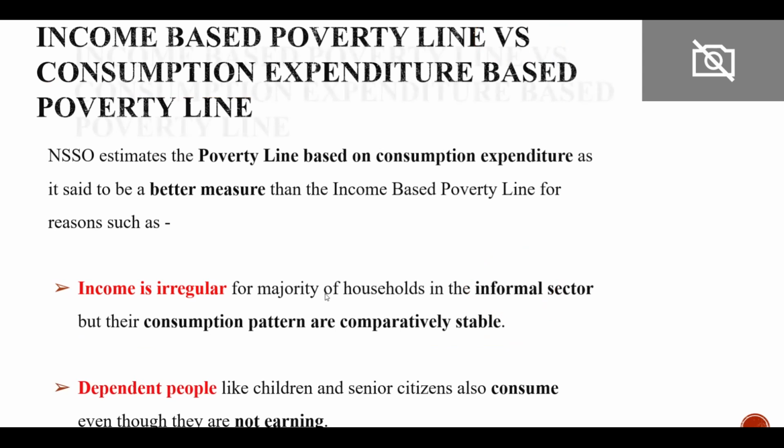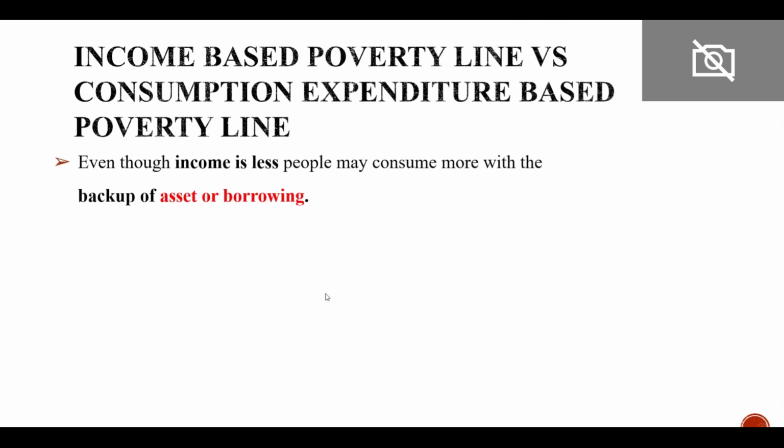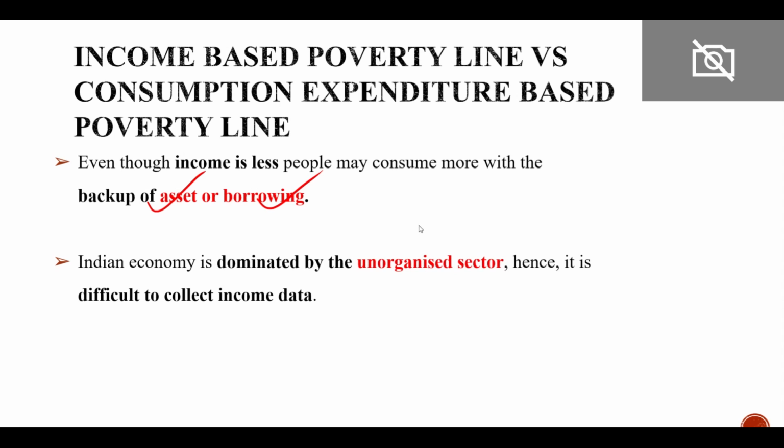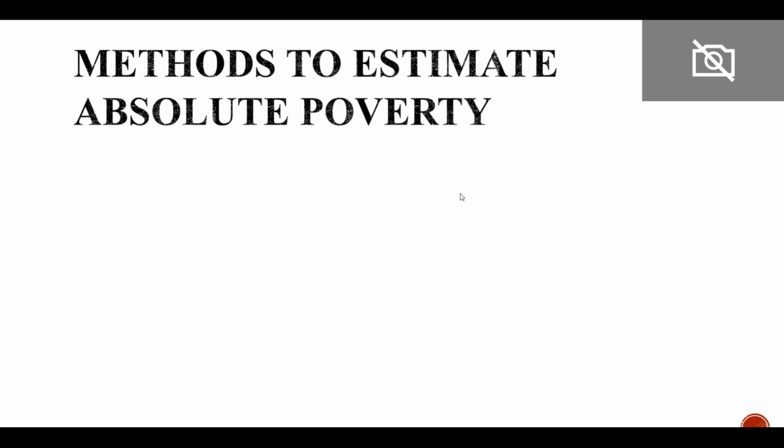Dependent people, I already discussed this point. Some people use their assets, their savings, or they take a loan, and the Indian economy is dominated by the unorganized sector. Now, the methods to estimate the absolute poverty, right?